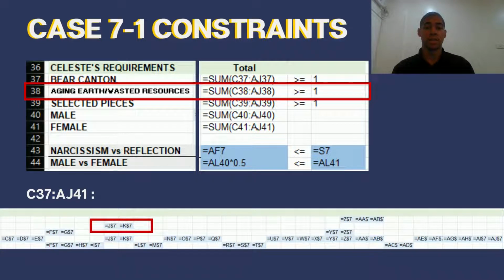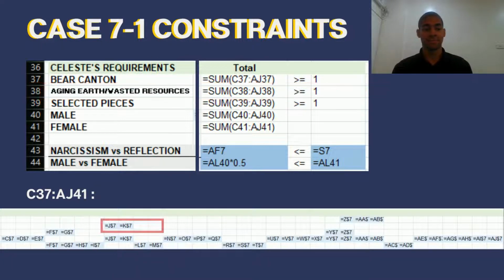The next constraint is the aging earth / wasted resources constraint. Celeste also looks to advance environmentalism by deciding to include either one or both of these pieces, aging earth and wasted resources. So since there must be at least one piece displayed, we set a constraint that the sum of these two pieces, represented by cells J7 and K7, to be greater than or equal to 1.